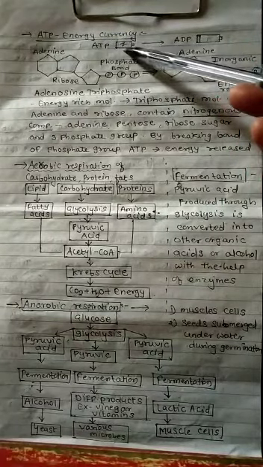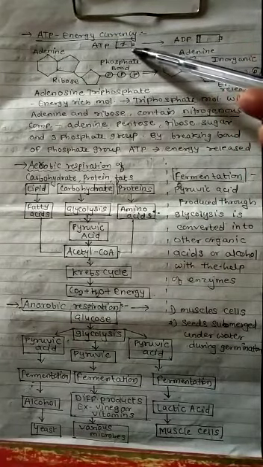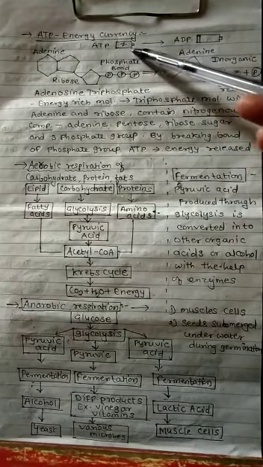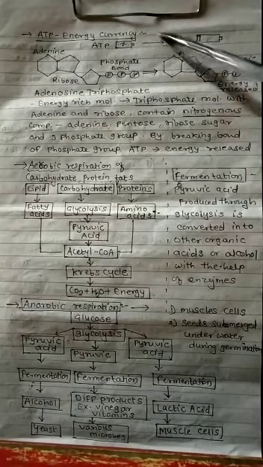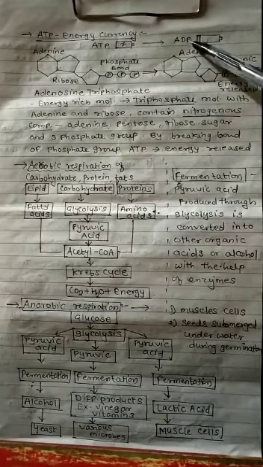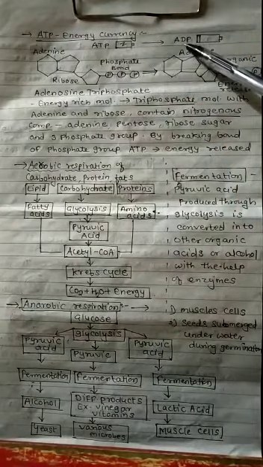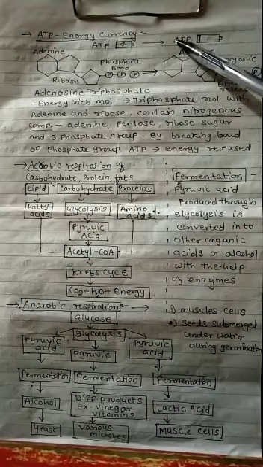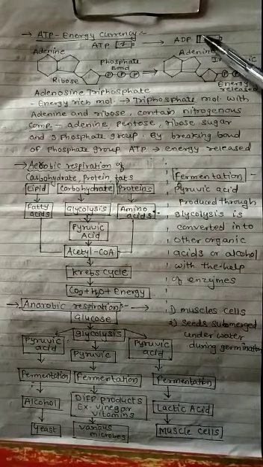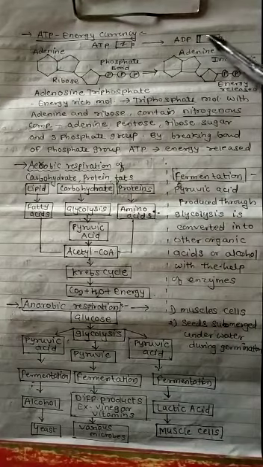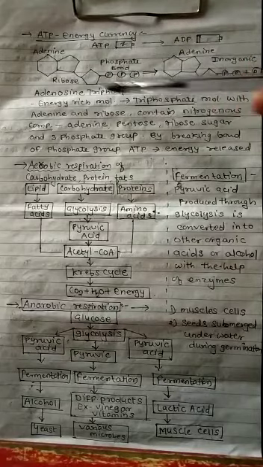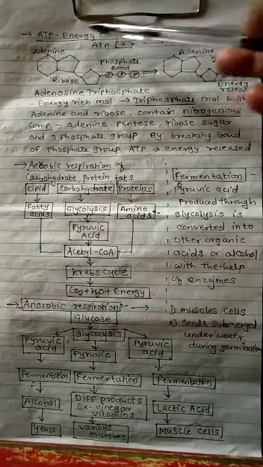See, this is the battery of ATP, like our mobile battery. This is a fully charged battery, and whenever it is used up, it is converted into ADP, adenosine diphosphate. Here is adenosine triphosphate. Here one molecule is used up, that is adenosine diphosphate, and the battery runs low, slows down, like a mobile battery. So this is about the energy currency, ATP.